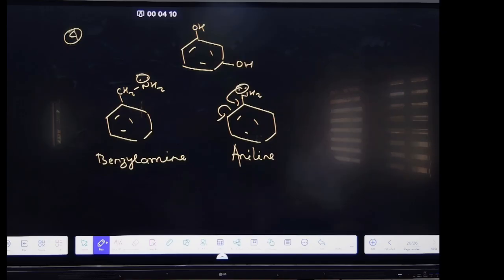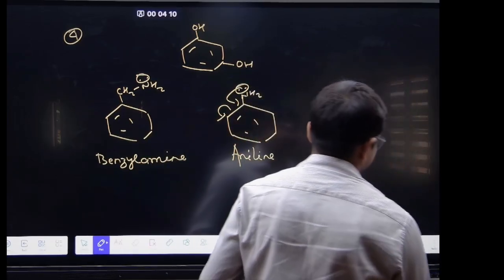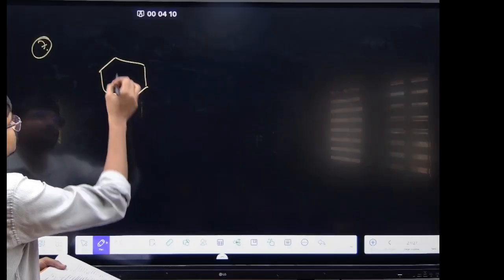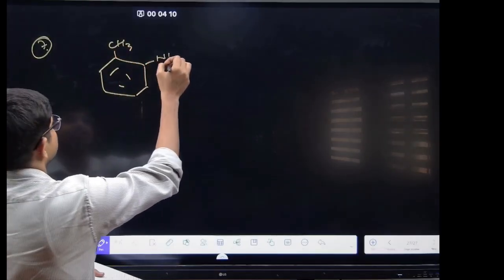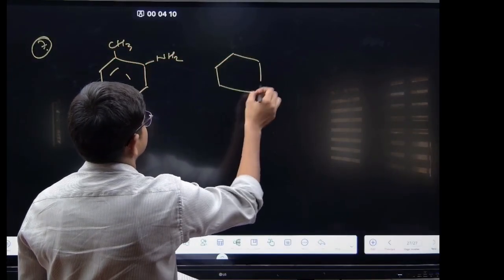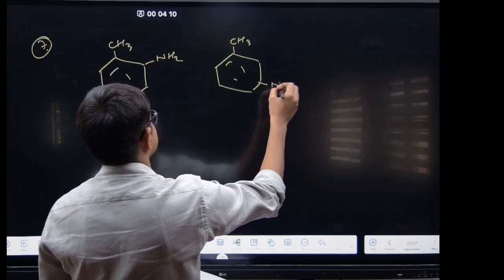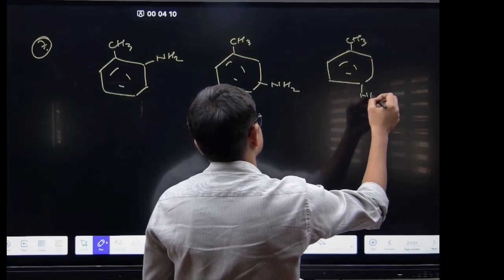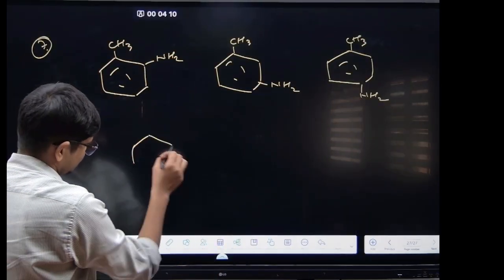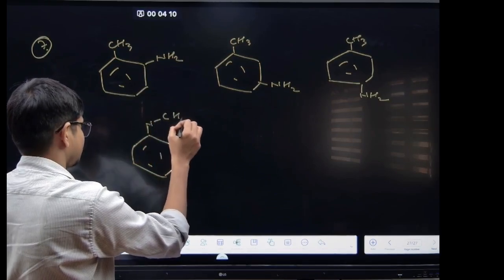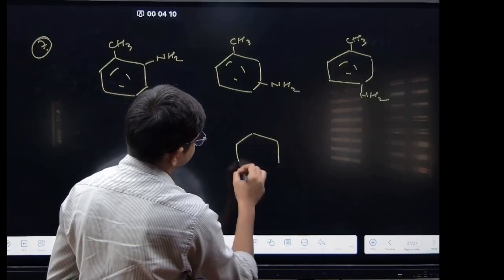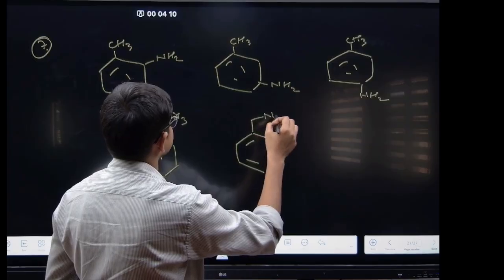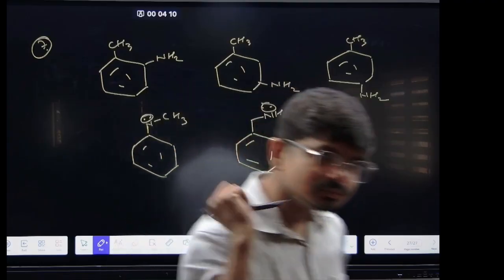See here, the answer. C7H9N, CH3NH2. These are the 5 structures.